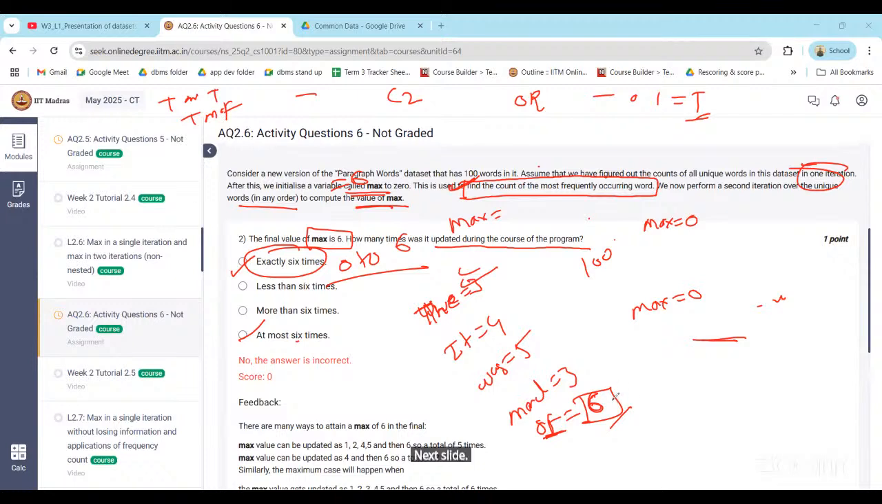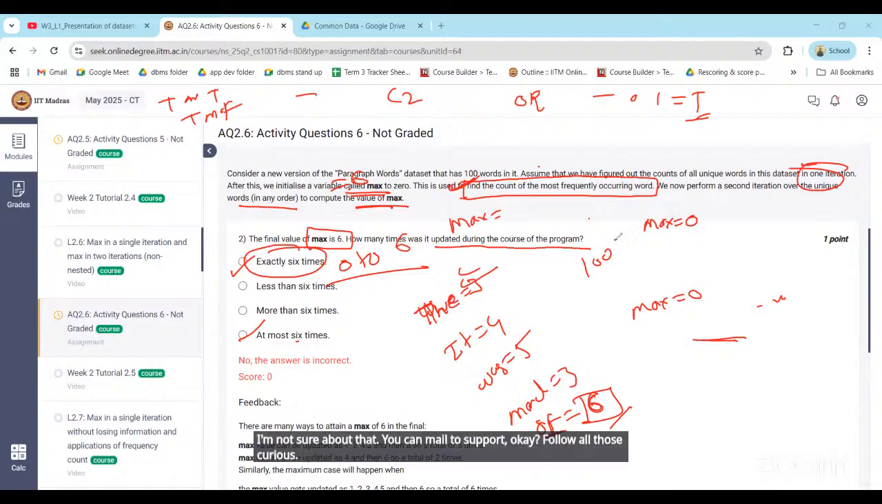Excuse me, sir. Hello. Yes. Sir, can you please tell me about admit card qualifier exam? I am not sure about that. You can mail to support for all those queries. Okay, thank you, sir.